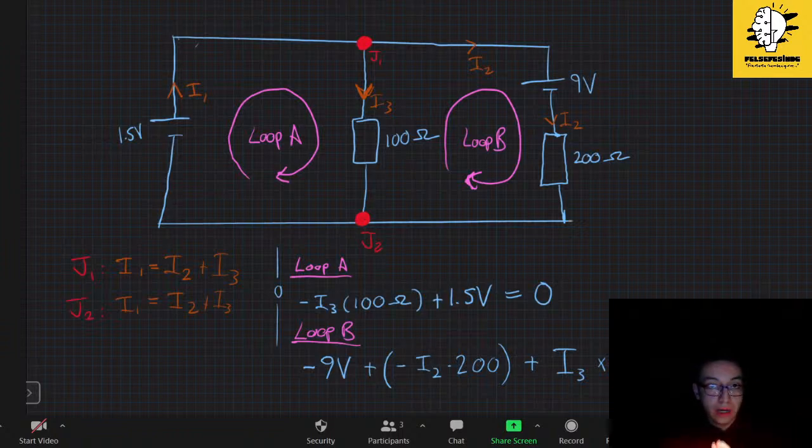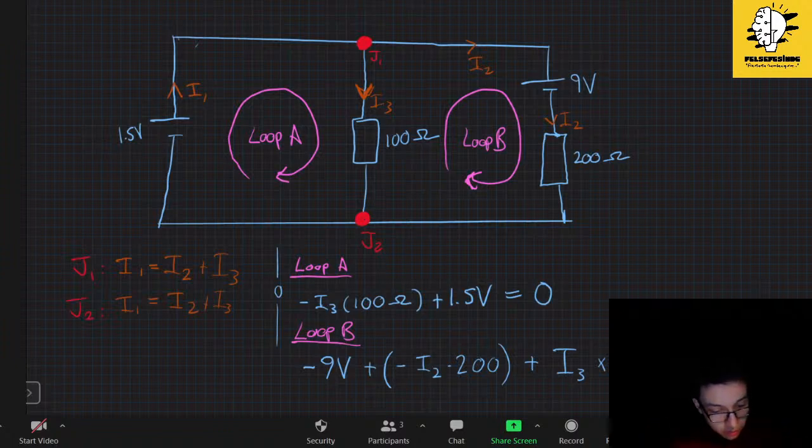Therefore, what you can do here is, since you have the value of I2, now we have 4 equations and 3 unknowns. What you will do is substitute each one into the others.